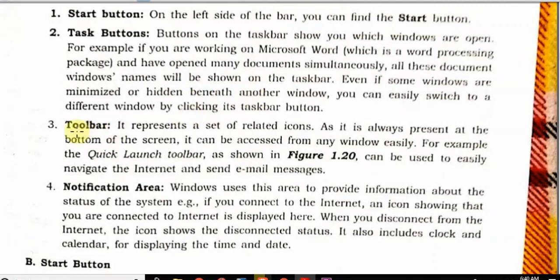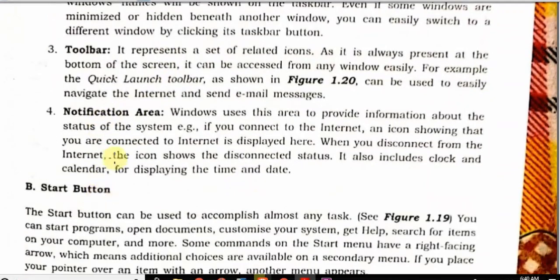Next one is toolbar. It represents a set of related icons. It is always present at the bottom of the screen. Next one is notification area. Windows uses this area to provide you some information. Generally, it is placed in the bottom right corner. It means it is placed on the right hand side of your date and time.